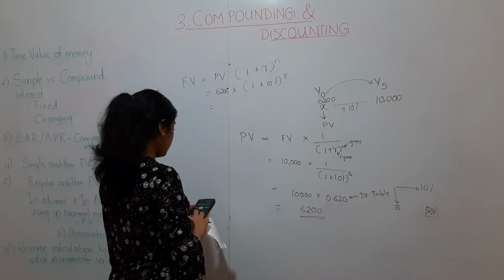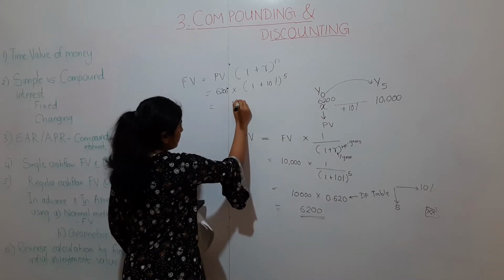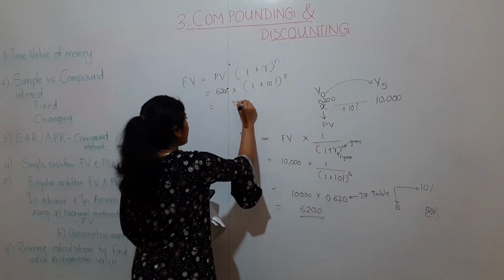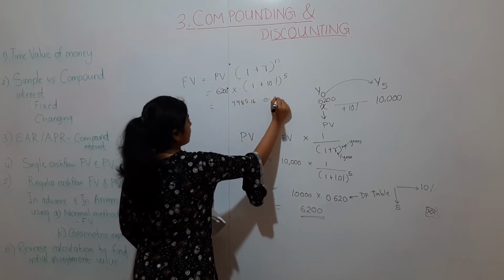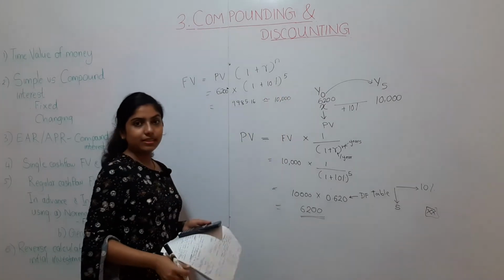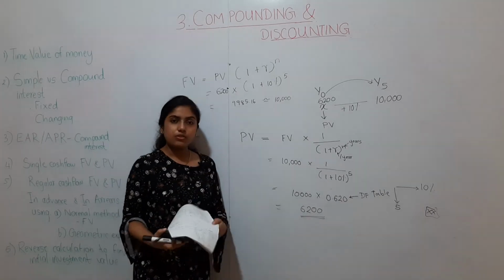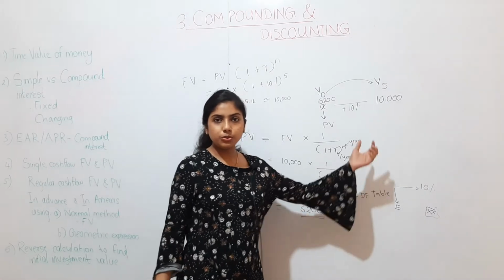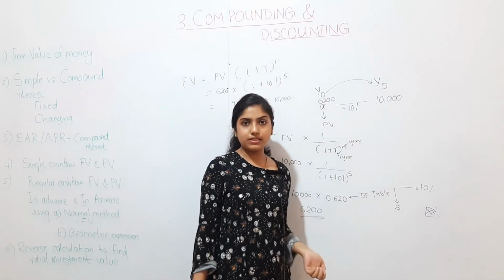It should be equal to... okay, it has a decimal difference because this is giving a big decimal. So it's coming to 9,985, nearly 10,000. Okay, that's due to the decimal difference. So this is how they will give it in a question. In the question you saw that they will give either the future value or the present value and ask you to find one of them.